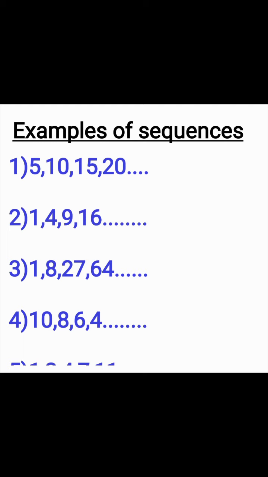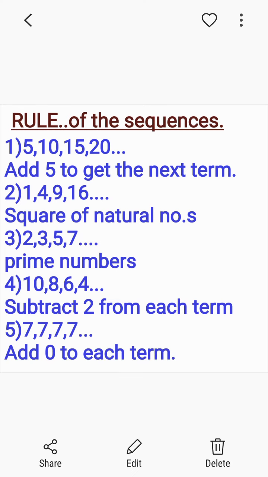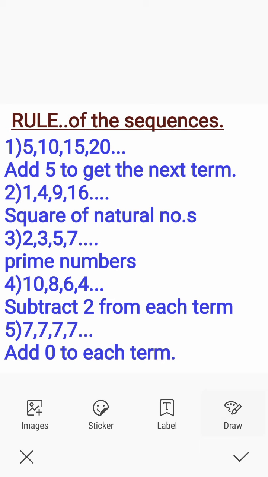Now let us see how these sequences are formed, or what are the rules behind each of these sequences. As I told you, sequence is a group of numbers or arrangement of numbers based on a certain rule. Let us see which are the rules behind these sequences. Okay? See here. What are the rules of all these sequences? Take the first example. 5, 10, 15, 20, etc. What is the rule here?